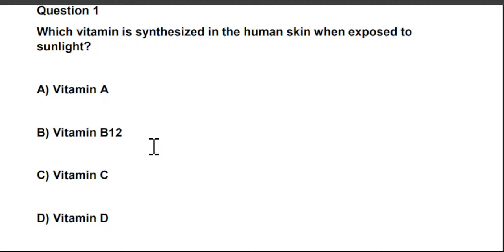Option A, vitamin A. Option B, vitamin B12. Option C, vitamin C. And option D, vitamin D. So the right answer is vitamin D. When the human skin is exposed to sunlight, vitamin D is synthesized in the human skin, right?